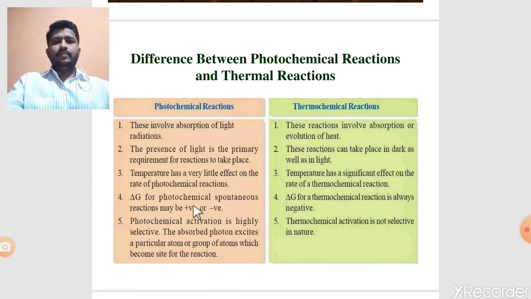Then, delta G for a photochemical spontaneous reaction may be positive or negative, but in a thermochemical reaction, delta G is always negative. Then the last one: photochemical activation is highly selective. The absorbed photon excites a particular atom or group of atoms, which becomes a site for the reaction. But in a thermochemical reaction, the activation is not selective in nature. These are the basic differences between photochemical and thermochemical reactions.